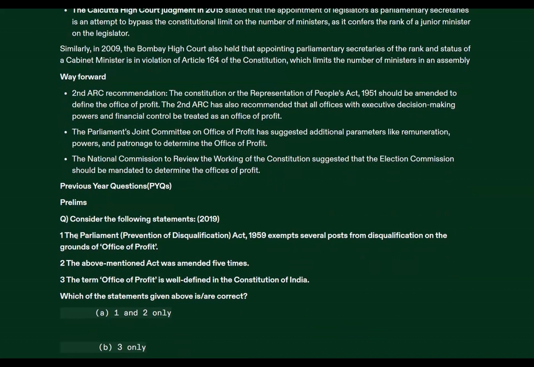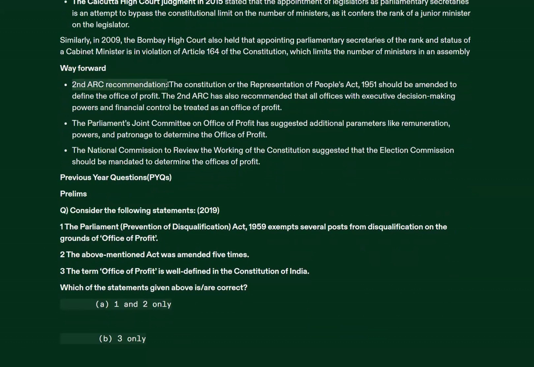So what is the way forward in these kinds of things? First of all, we have the Second ARC recommendation. It stated that either our Constitution or the Representation of People Act should be amended to define office of profit, as it is not defined. Then it also said that all offices with executive decision-making powers and financial control should be treated as office of profit. But this is a far-fetching decision. This should not be implemented, in my opinion.